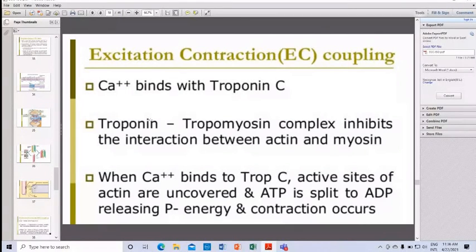When calcium binds to troponin C, active sites of actin are uncovered and ATP is split to ADP, releasing Pi and the energy, and contraction occurs.